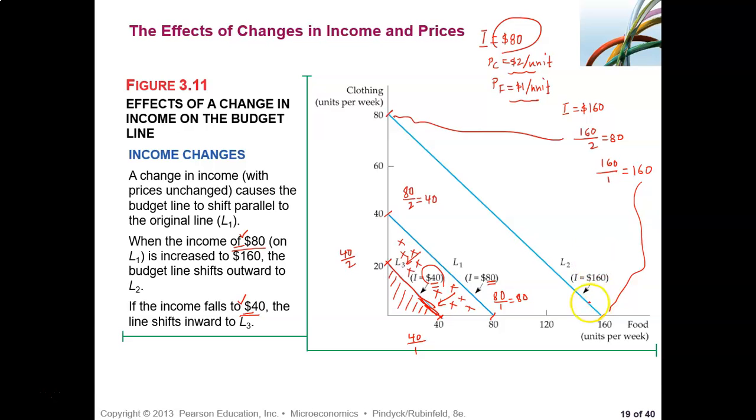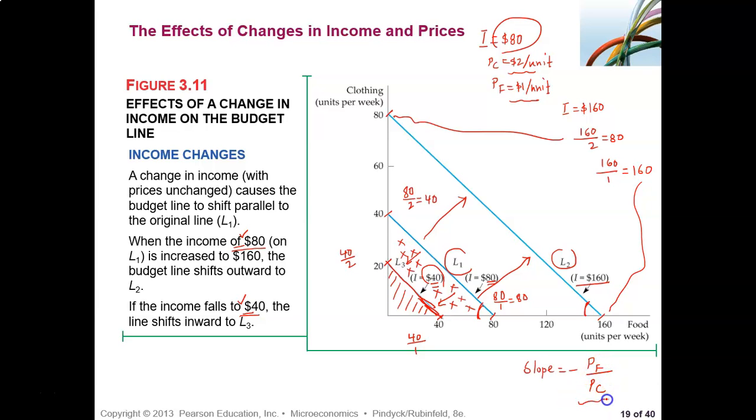So again, the new budget line will shift up and to the right when income increases. The line shifts parallel, so L1 is parallel to L2. Remember, the slope did not change. Slope, as we said in the previous slide, is the negative of the price of food over the price of clothing.